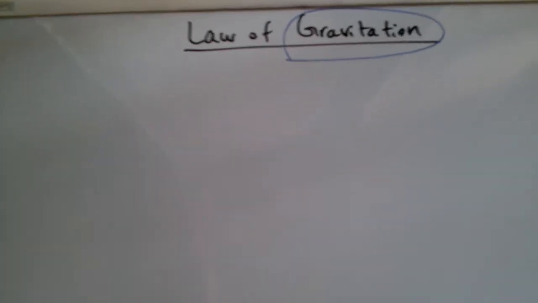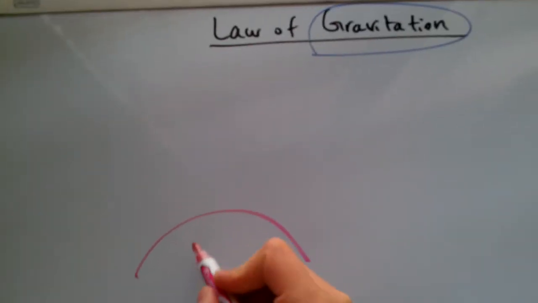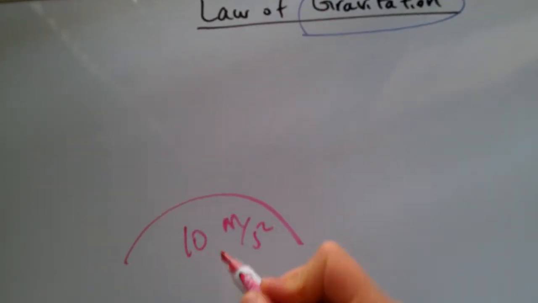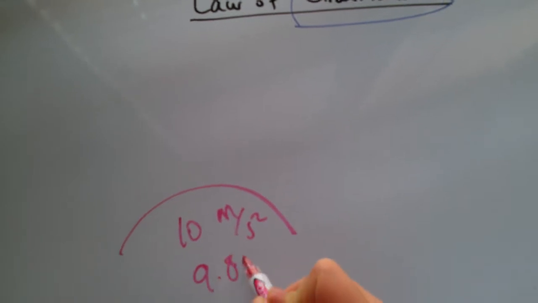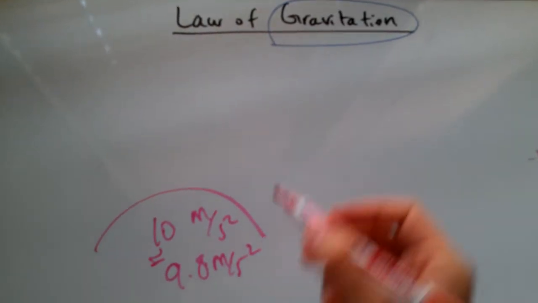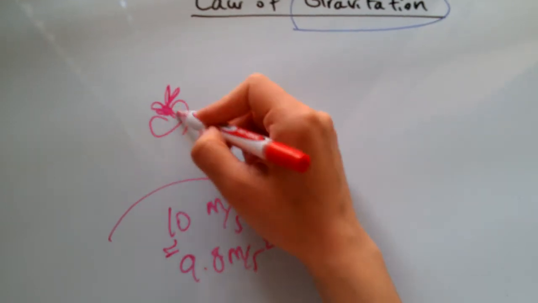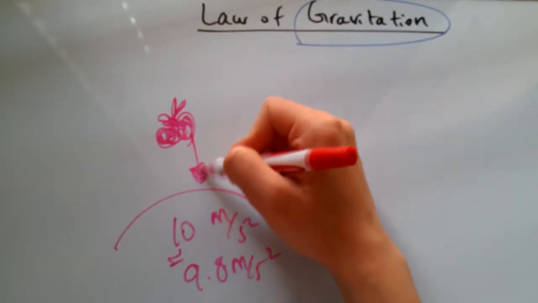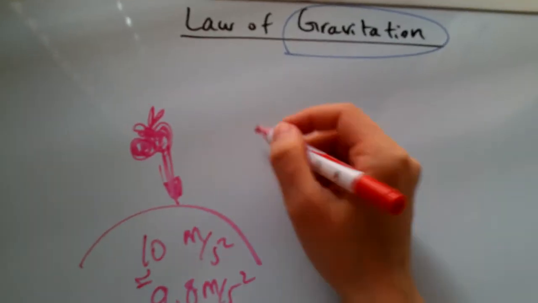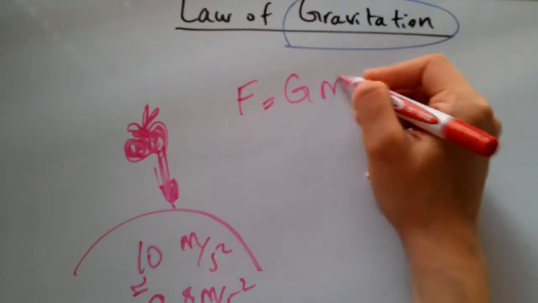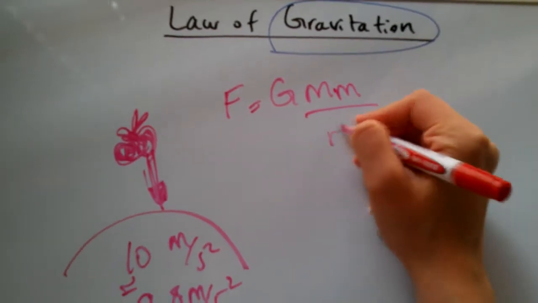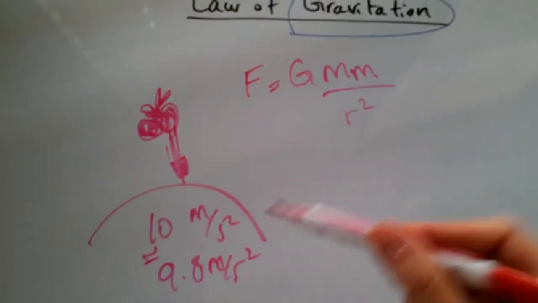The other thing I would like everyone to appreciate is the fact that we always said acceleration due to gravity is 10 meters per second squared, or if you want to be more accurate, it's 9.8 meters per second squared, but we usually round it up to 10. Let's see how we can derive that. So here is Newton's apple, that gets attracted by Earth. Let's just write the law of gravitation between Newton's apple and Earth.